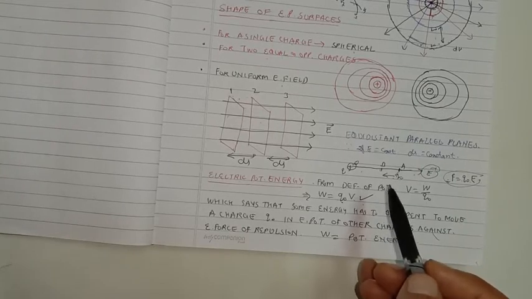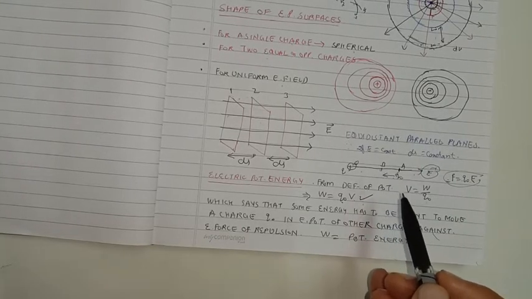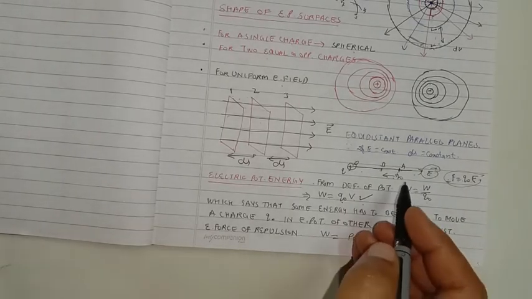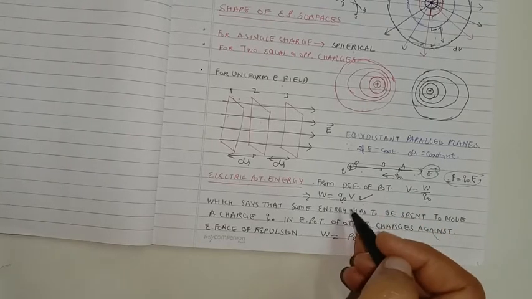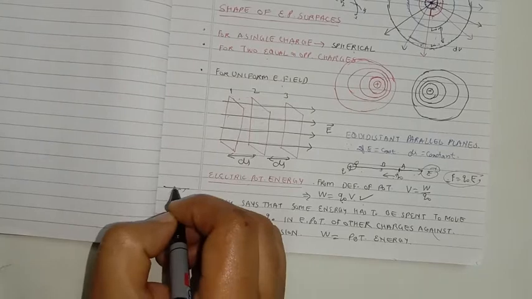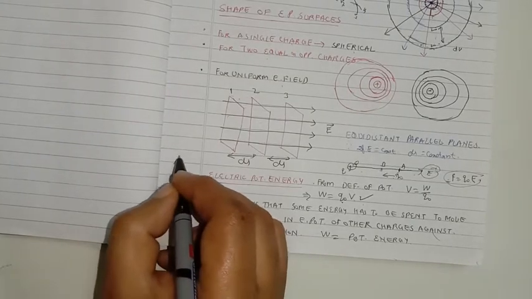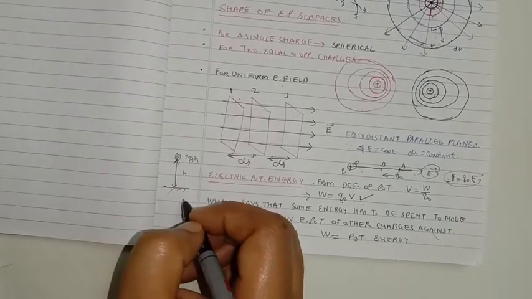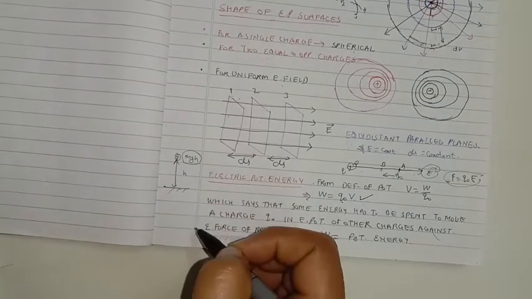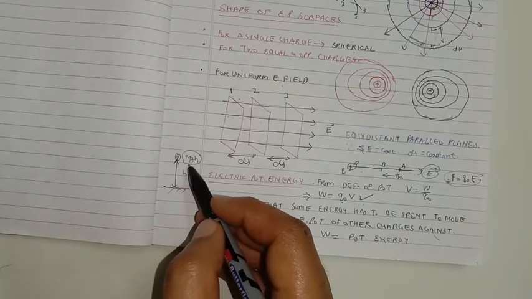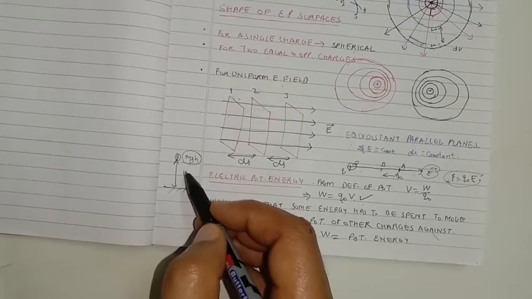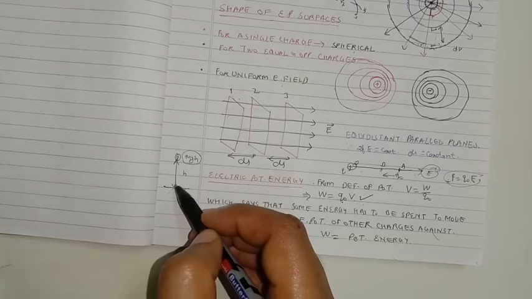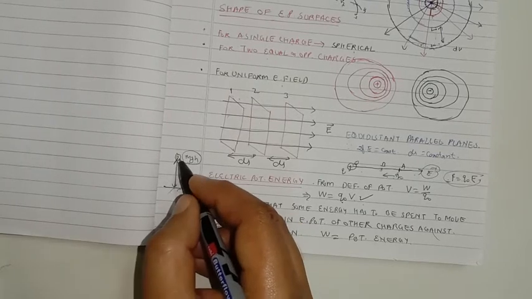Why we call it as electrostatic potential energy? Reason being, if we compare or take an example of gravitational potential energy, when a body is raised at certain height above the ground, if this is the ground level and mass is raised at certain height h above the ground, here its potential energy is mgh. Here the body is not in the dynamic, moving state, but it is in the stationary state. So in the stationary state it possesses a potential energy because some work has to be done against the gravity to lift it in the upward direction.